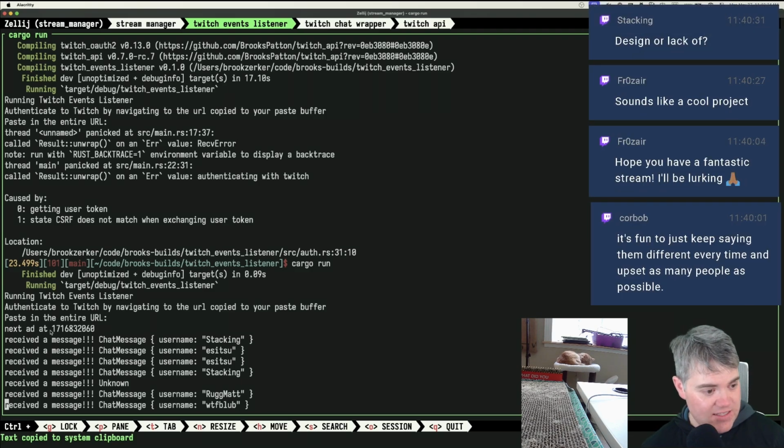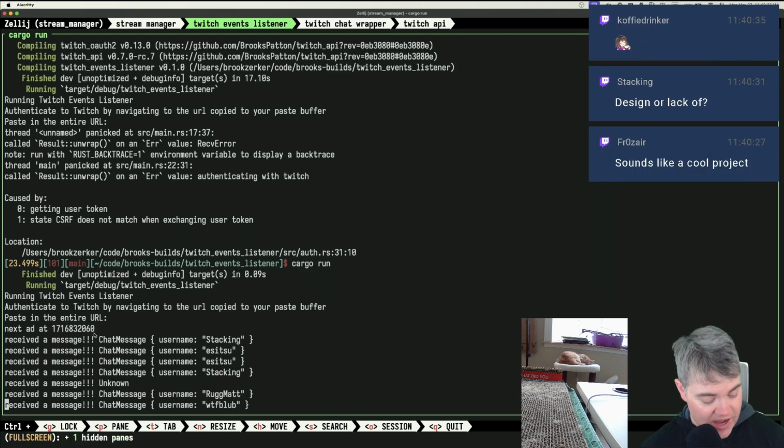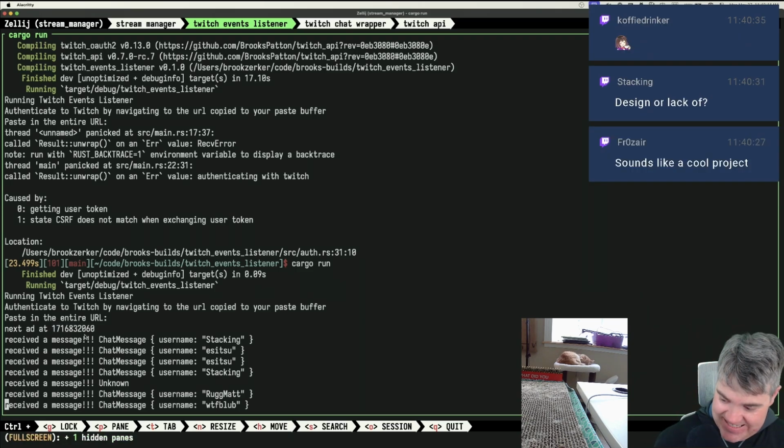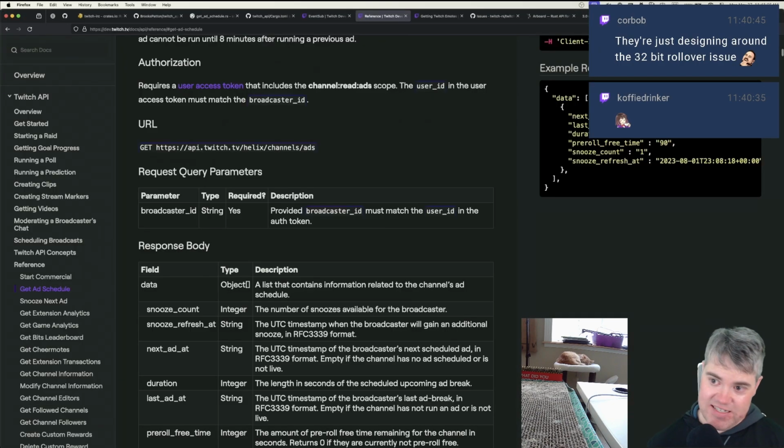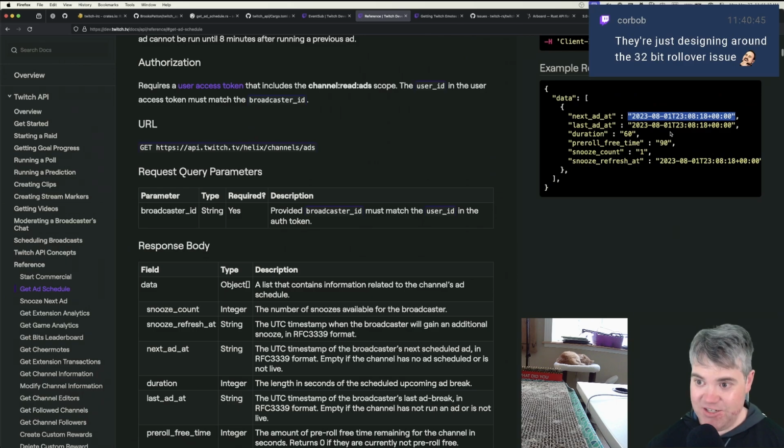Thank you, Frozair, again for the raid, and thanks everybody else also for coming in with that. But yeah, so this next ad is not the time since the epoch. Well, okay, this is the time since the epoch in seconds instead of milliseconds. So you have to multiply this by 1000, and then you can actually do any of the math based upon the epoch, which is like, what's going on with that? Meanwhile, their own documentation says that they're going to send it to you in this format. They do not. They just send you a number. So like literally nothing is right about any of the things that they're sending.